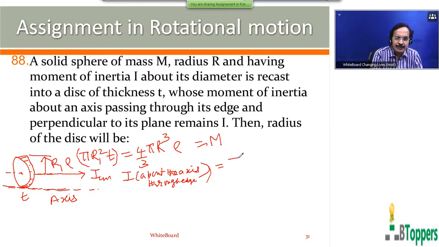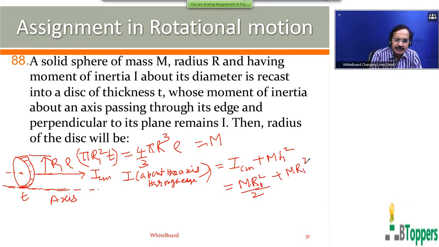The moment of inertia about the axis passing through the edge and perpendicular to its plane will be equal to, from the parallel axis theorem, the moment of inertia about the parallel axis through its center of mass plus the product of the mass of the body and the square of the perpendicular distance between the two axes. The moment of inertia of a uniform circular disk about the central axis, perpendicular to the plane of the disk and passing through the center of mass, is half m R1 square. Here h equals R1. So this will be 3 by 2 m R1 square.